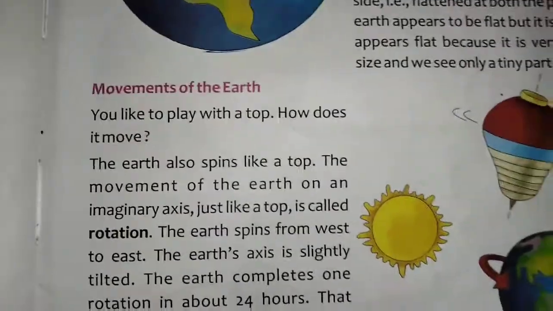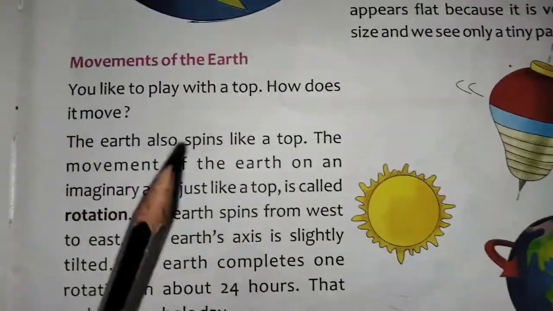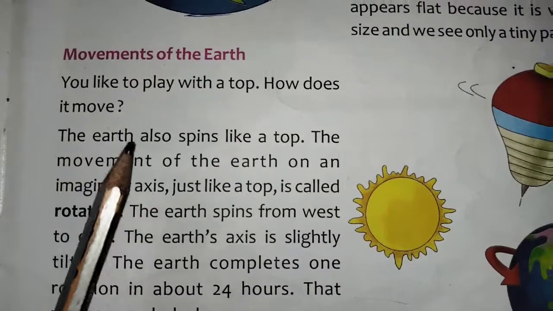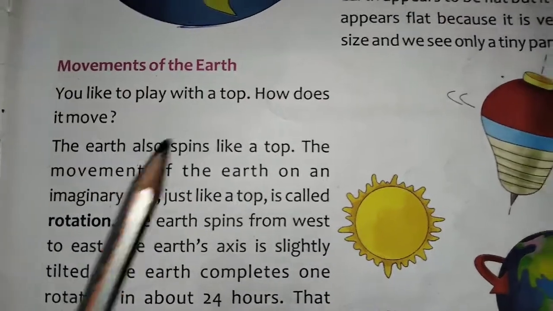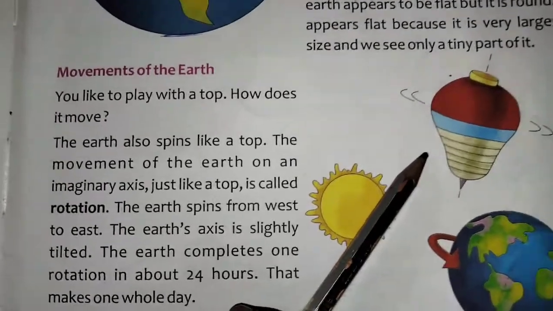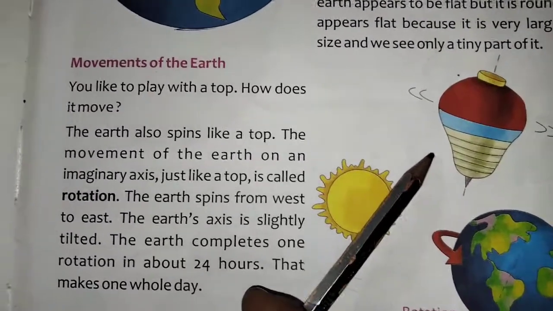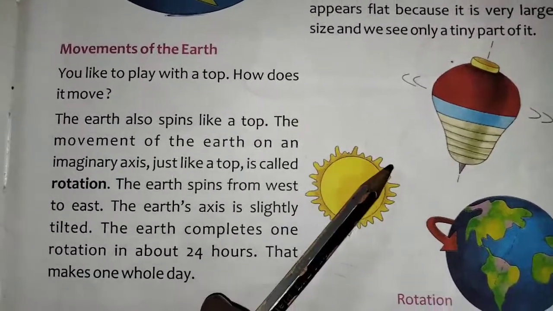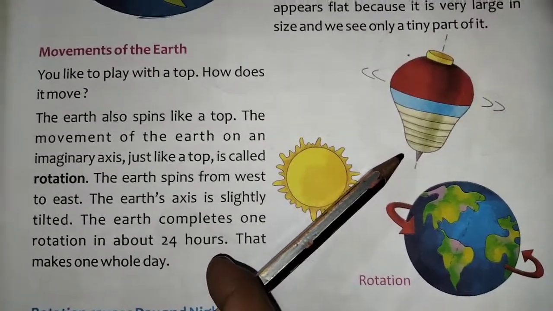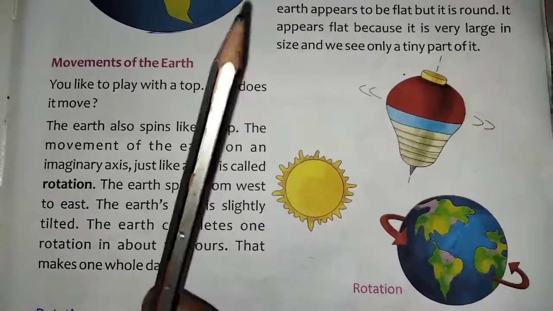Okay, so open page number 89, children, and keep your finger there. Movements of the earth. You like to play with the top. You know the top. Most probably all will play with this top. How does it move? You know that. You will tie a thread here and throw it on the earth and it will spin. Why will it spin?